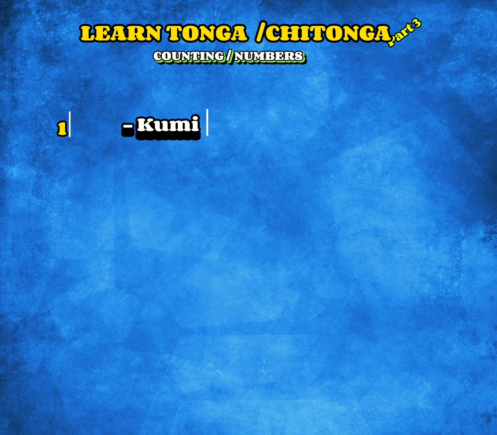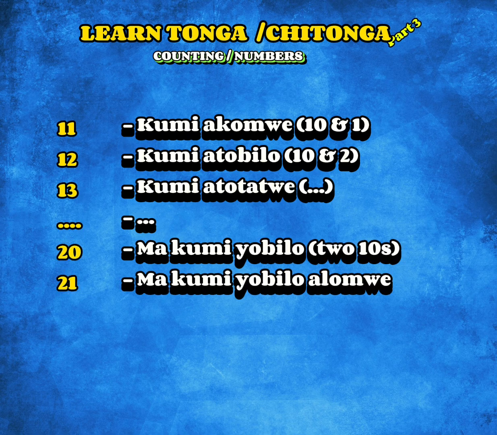And now from 11 to 21. 11 is Kumi Agomwe, meaning 10 and the 1. 12 is Kumi Atobilo. 13 is Kumi Atotatwe. From 14 up to 19, it's the same principle. You just add a single number to a 10.